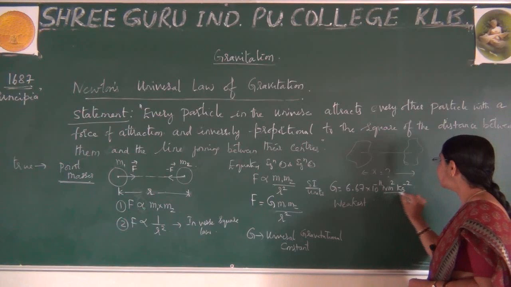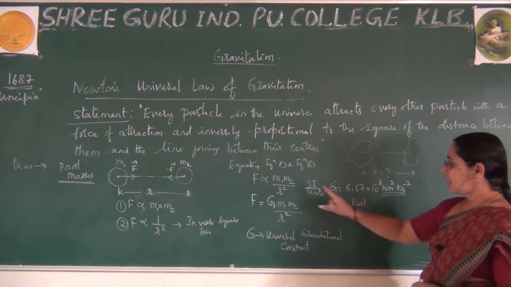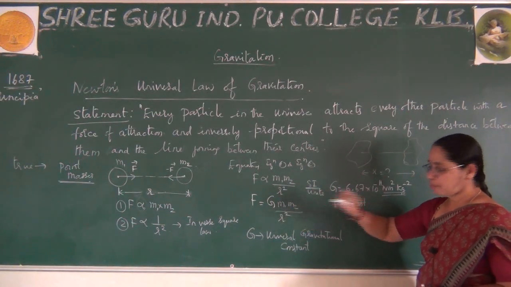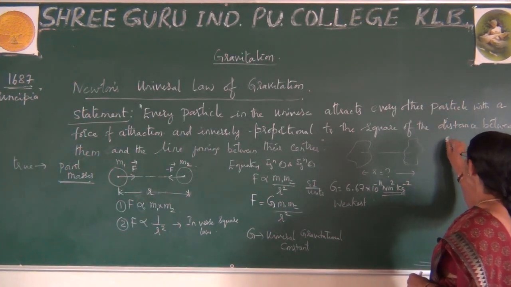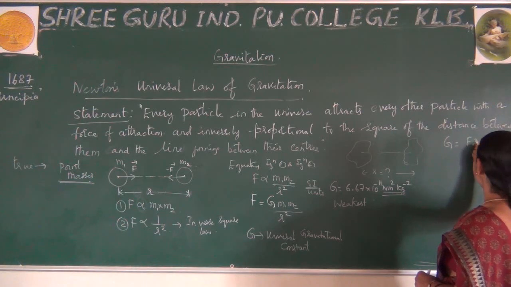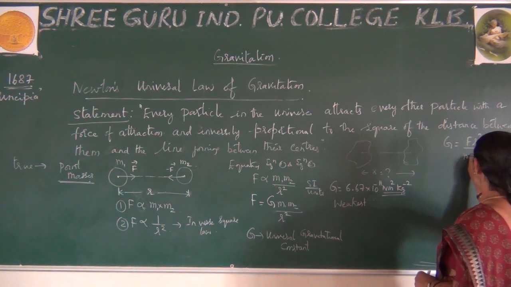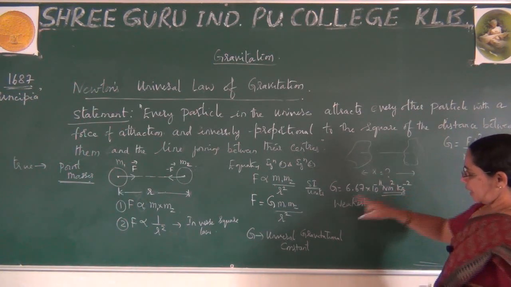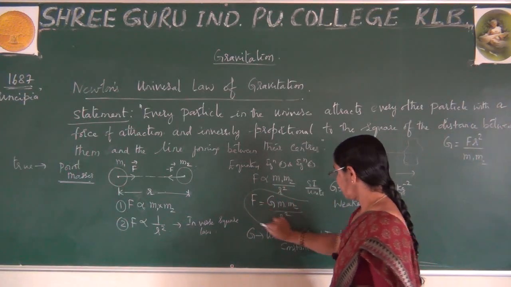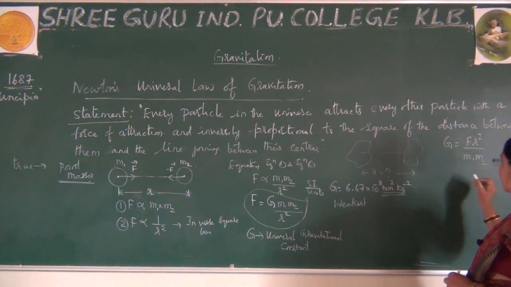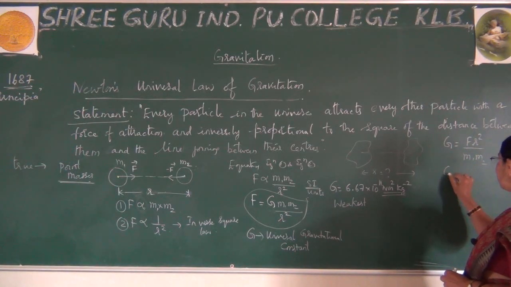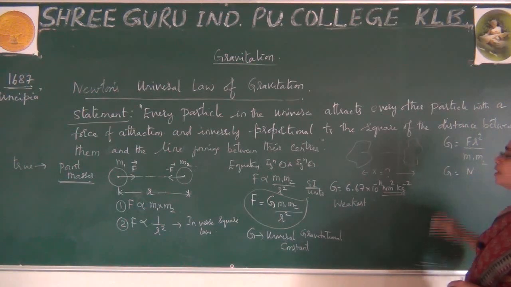How did I write this SI unit, madam? I will take the help of this formula, and by equating, G is equal to F R square by M1 M2. Now, please observe F. F is written in terms of SI unit, this is Newton.